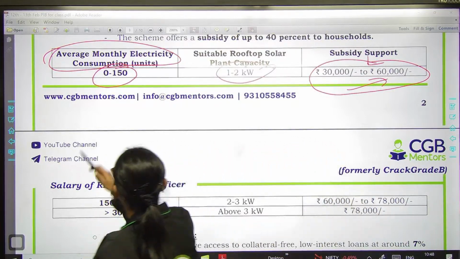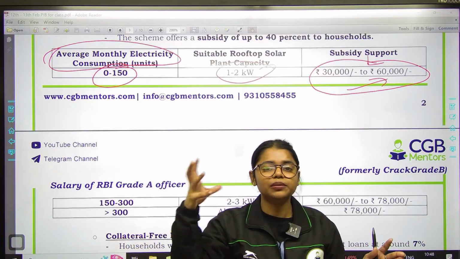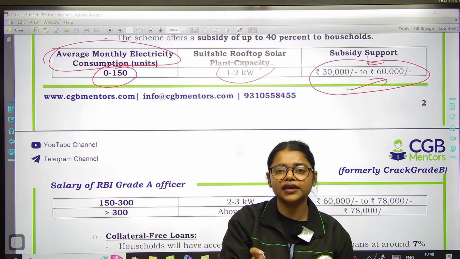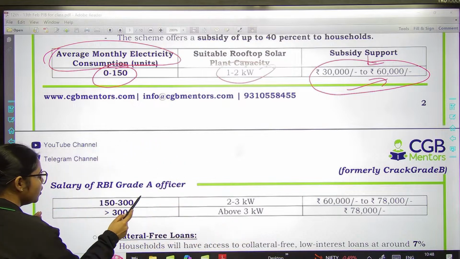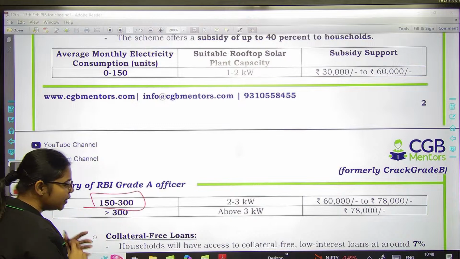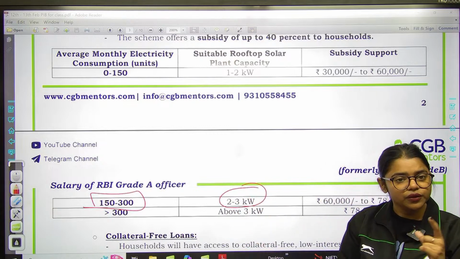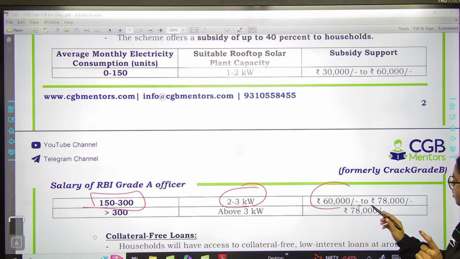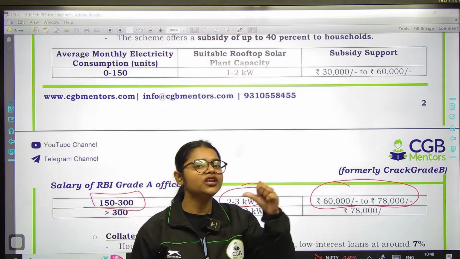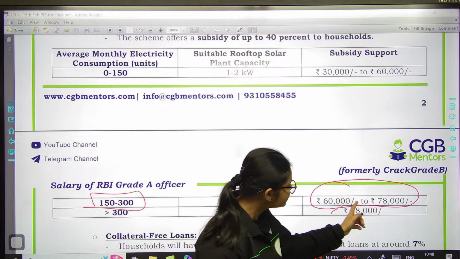ठीक है, सो क्या मैंने आपको बोला कि इफ द यूनिट एवरेज कंजम्पशन कितना है 0 to 150 यूनिट्स, राइट, एंड प्लांट कैपेसिटी कितनी है 1 to 2 किलोवाट, देन सब्सिडी विल बी in between 30,000 to 60,000. Okay, now if your average monthly consumption is in between 150 to 300 units, and your plant capacity is in between 2 to 3 kilowatt, then subsidy support कितना का होगा 60,000 to 78,000. So basically the minimum subsidy that you will get under this particular initiative is 30,000 and the maximum subsidy that you will get is 78,000.